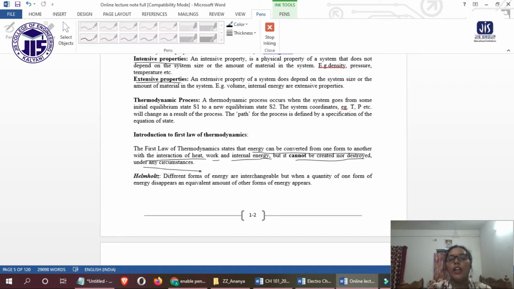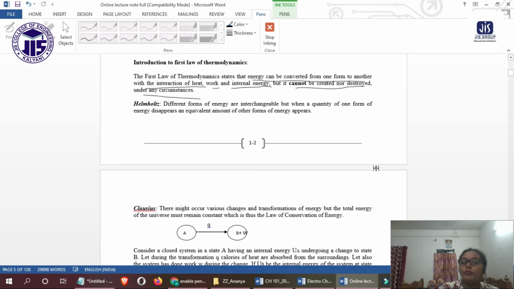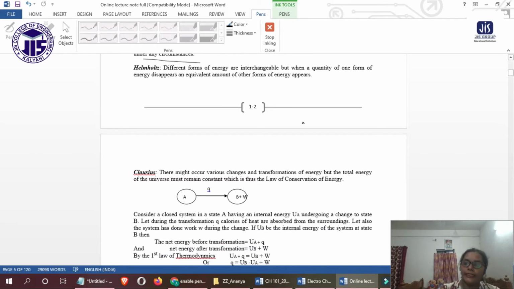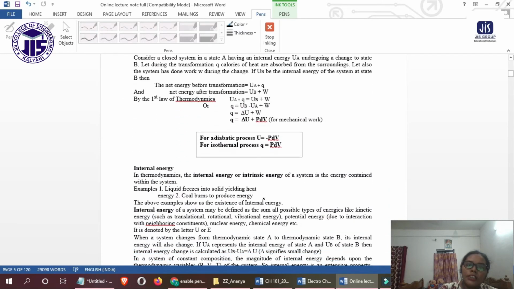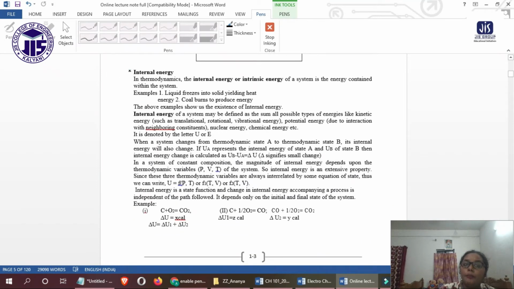According to Helmholtz, different forms of energy are interchangeable, but when a quantity of one form of energy disappears, an equivalent amount of another form of energy appears. So energy will be transformed into another form, but it cannot be created or destroyed. Now we will discuss internal energy, a very important concept.